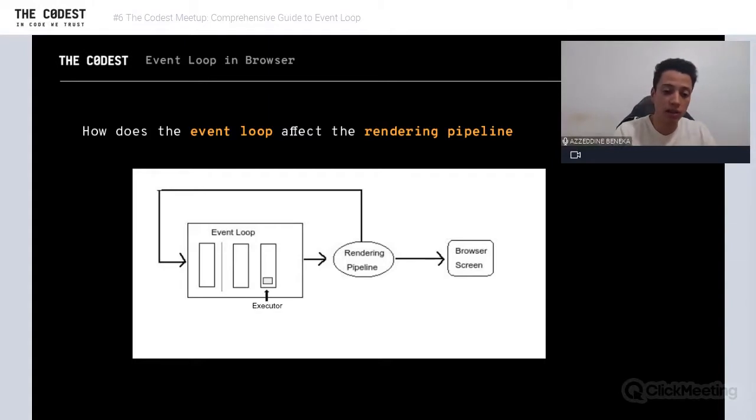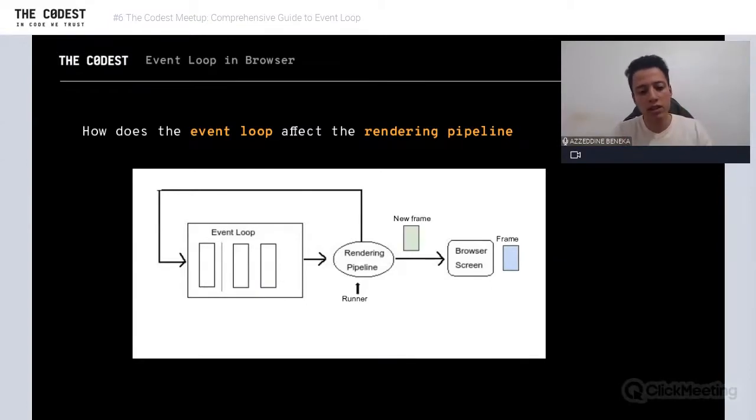So we go back to the timers queue and execute that task. Then we ask, we have nothing in the microtask queue, so go to the render pipeline. Is it paint time? Yes. So the render pipeline runs and generates a new frame. The browser shows that frame, right? And after 60 milliseconds, we have no task in the event loop. Go ask the rendering pipeline. Because we don't have any task in the event loop, we can run, because we have passed these 60 milliseconds. Execute this, generate a new frame, and display that frame.